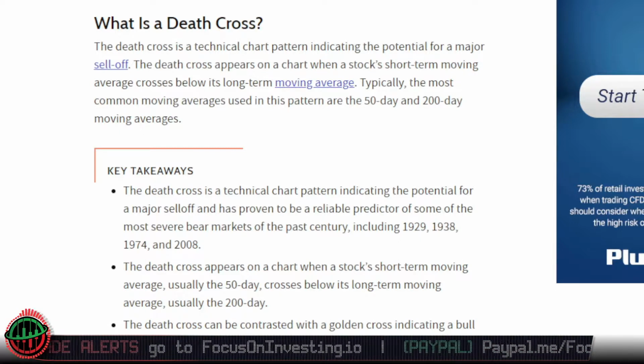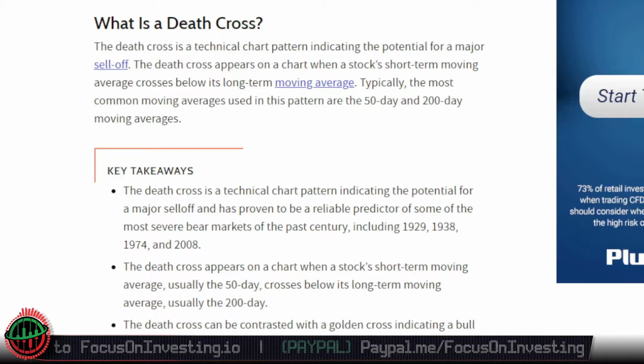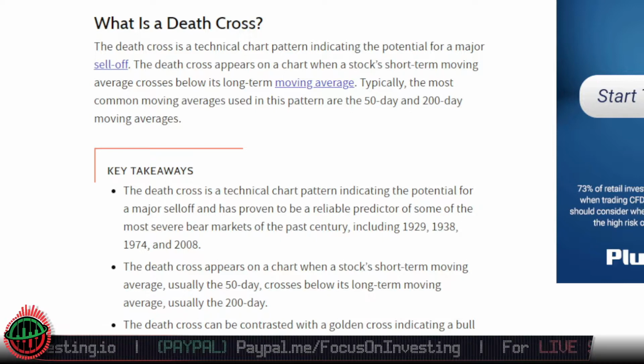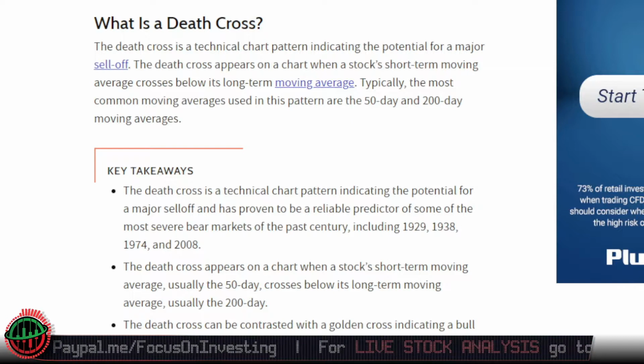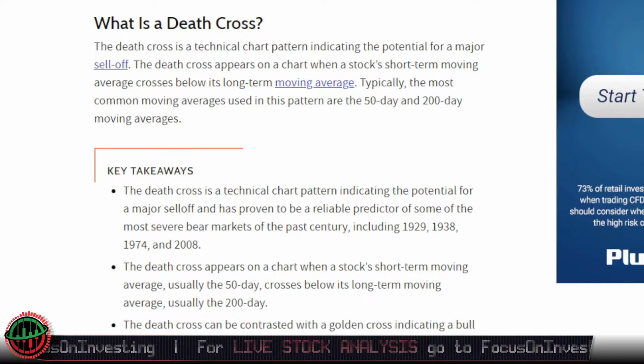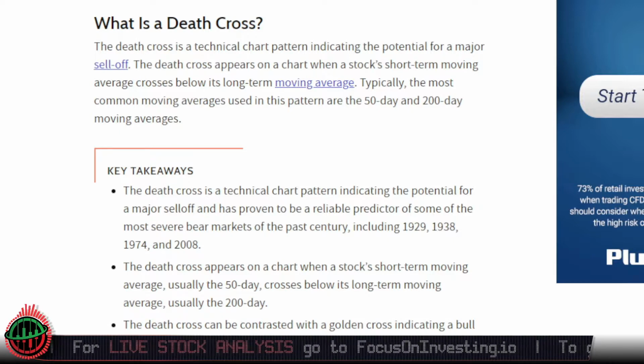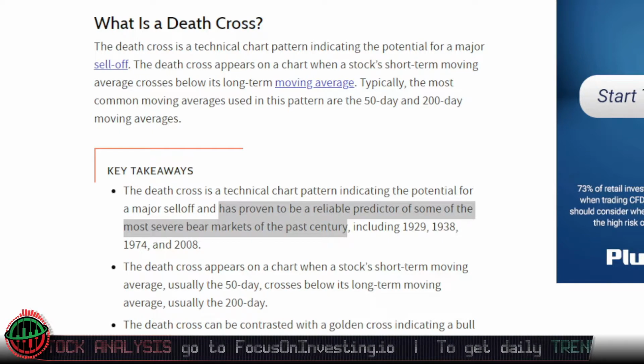So what are the key takeaways? The death cross is a technical chart pattern indicating the potential for a major sell-off and has proven to be a reliable predictor of some of the most severe bear markets of the past century, including 1929, 1938, 1974, and 2008. The death cross appears on a chart when a stock's short-term moving average, usually the 50-day, crosses below the long-term moving average, usually the 200-day. So just to reiterate, it has proven to be a reliable predictor of some of the most severe bear markets